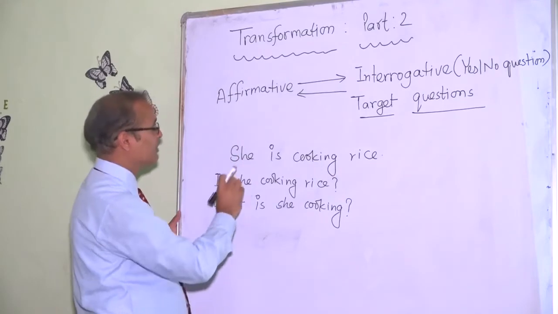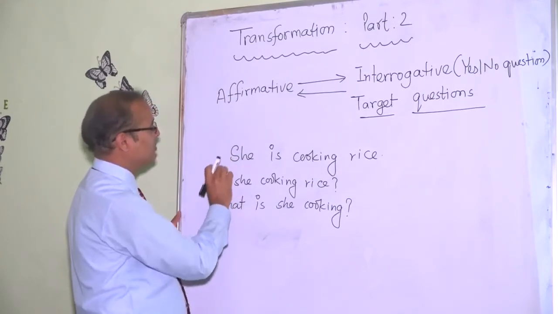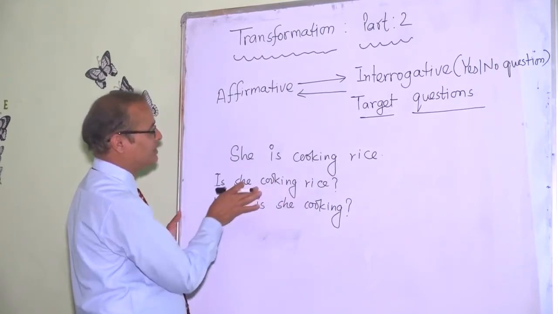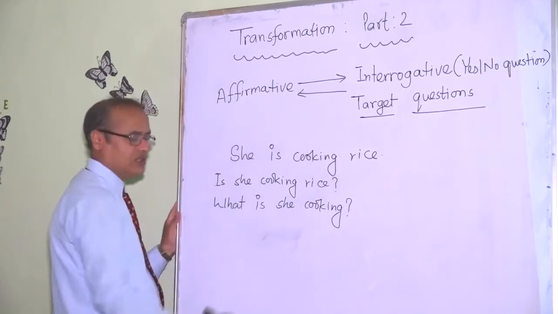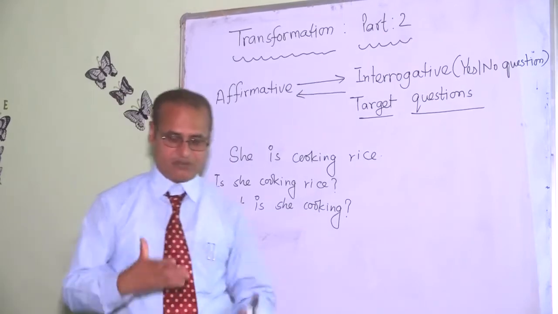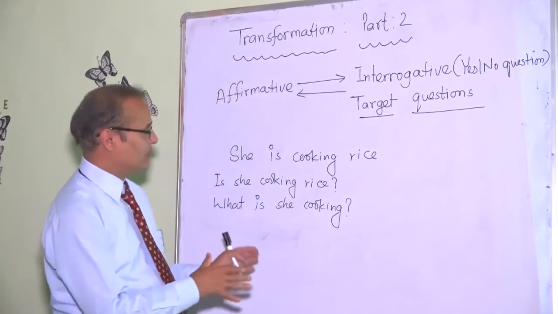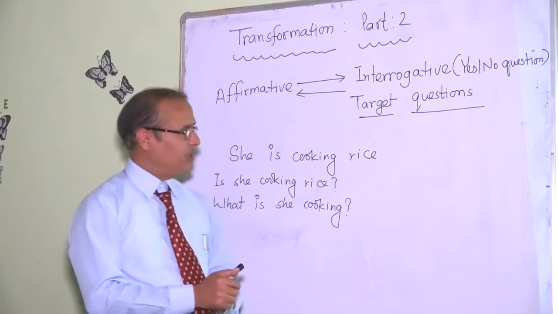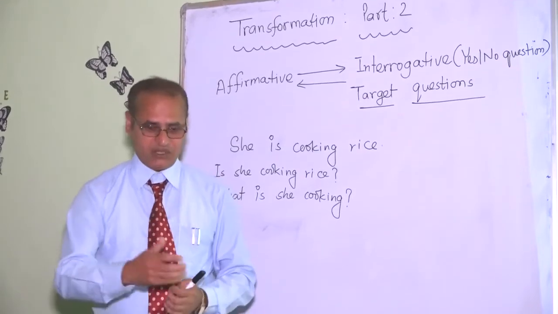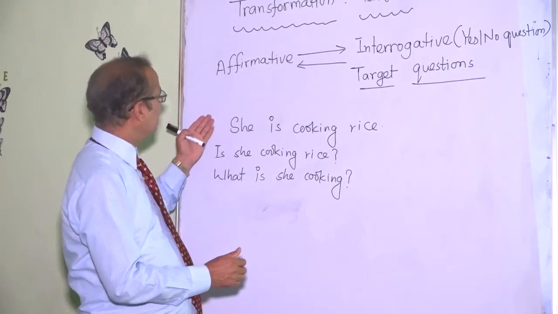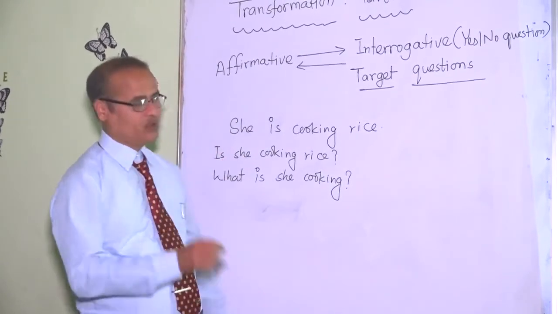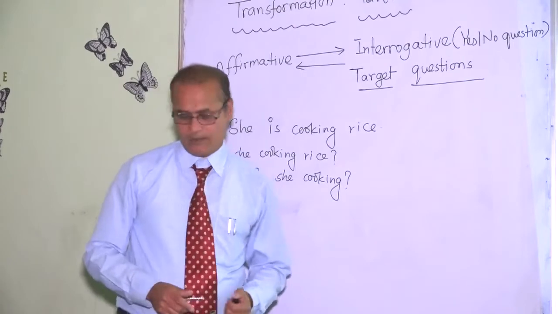But if we go through "Is she cooking rice?", this changes the meaning of the question. So especially for the students who are preparing for the SEE board exam practiced in our country, we talk about the transformation of sentences with meaning change.